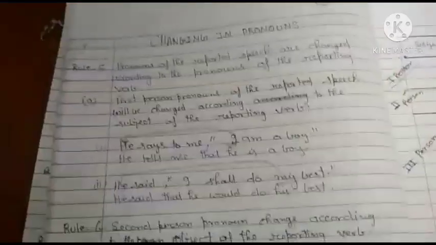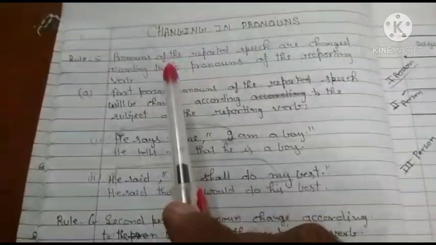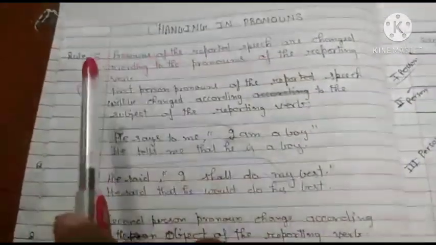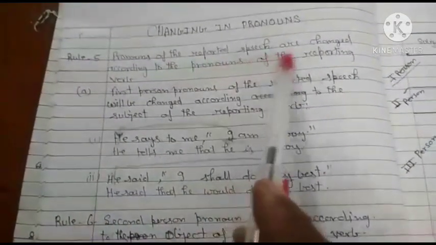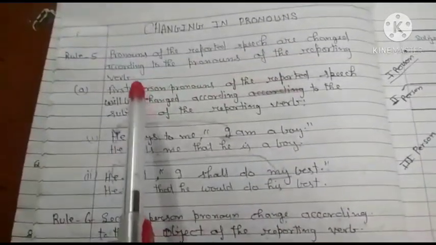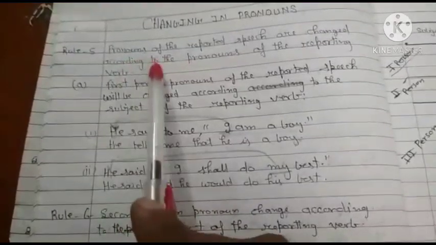Hello students. Now look, the next rule is changing of pronouns. How will you change pronouns when you change direct narration into indirect narration? Now look, rule number 5. Pronouns of the reported speech are changed according to the pronouns of the reporting verb. This is your first rule of changing pronouns.